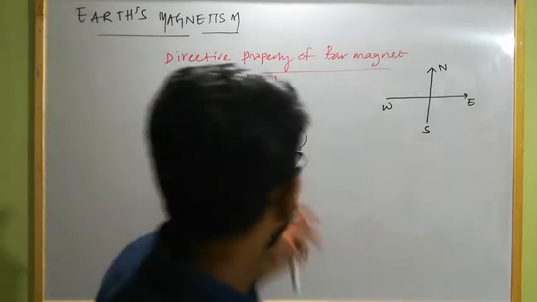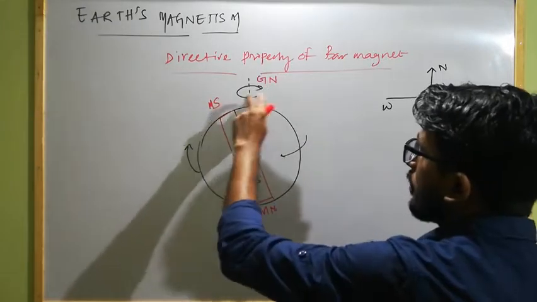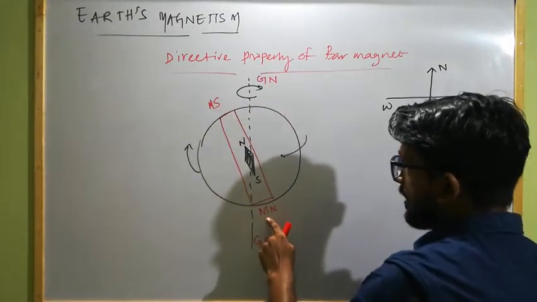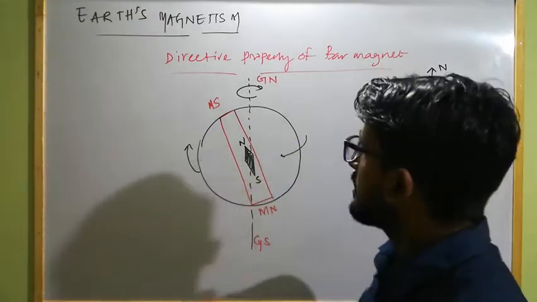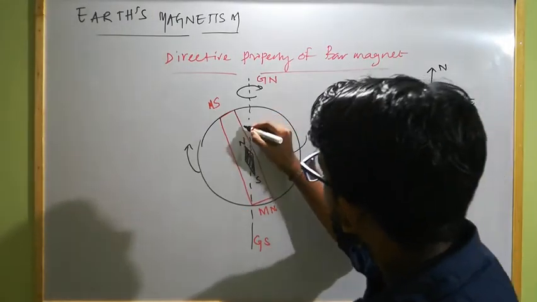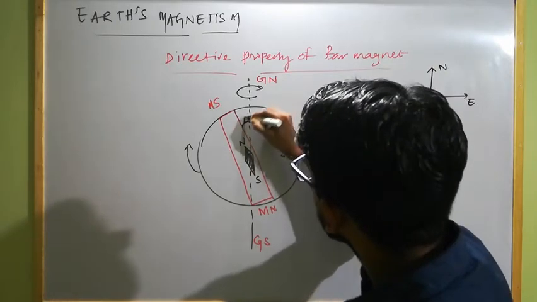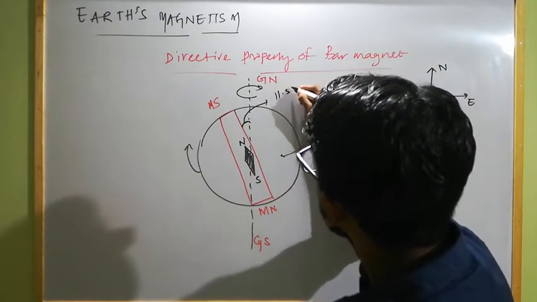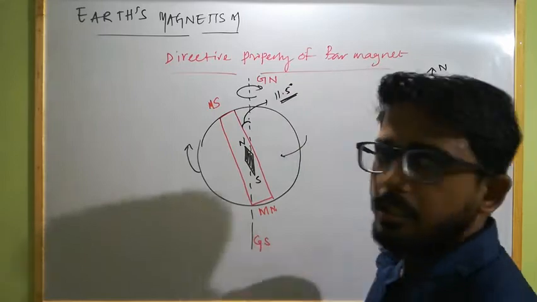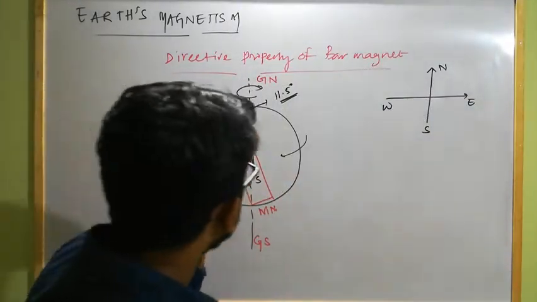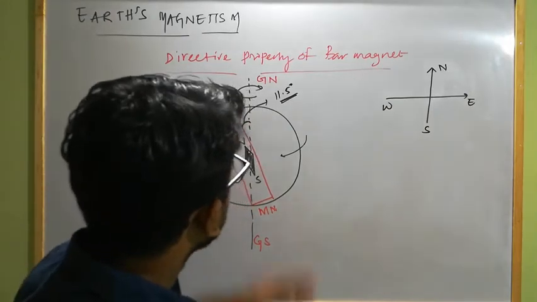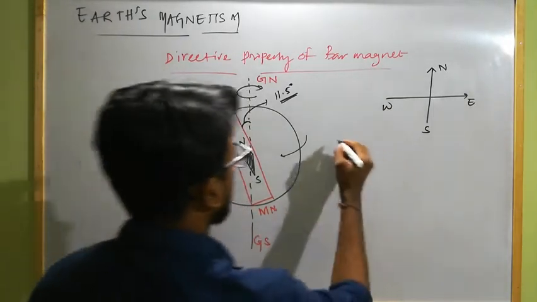And you can observe that the magnetic south pole and geographic north pole, and magnetic north pole and geographic south pole of Earth never coincide with each other. They deviate from each other by a very small angle, which is nearly about 11.5 degrees. Clear? And the vertical plane which passes through the geographic north-south is known as geographic meridian.